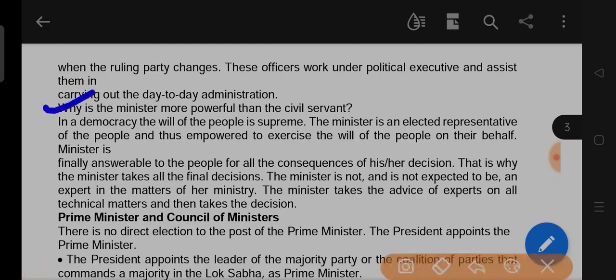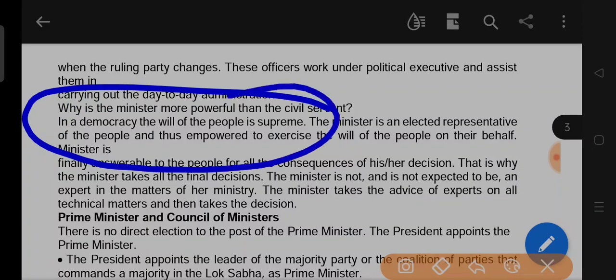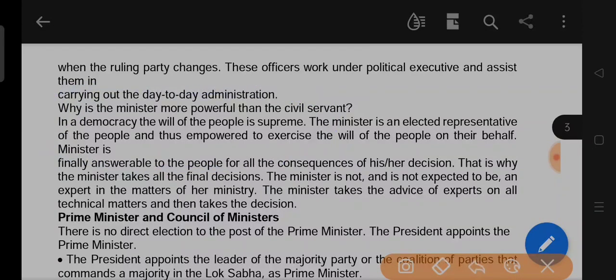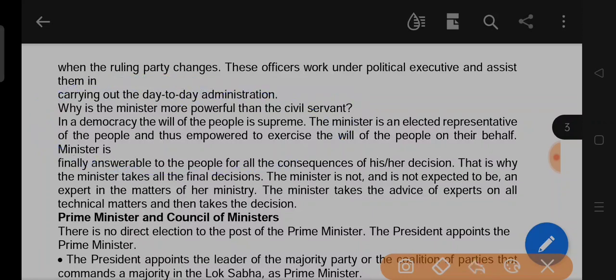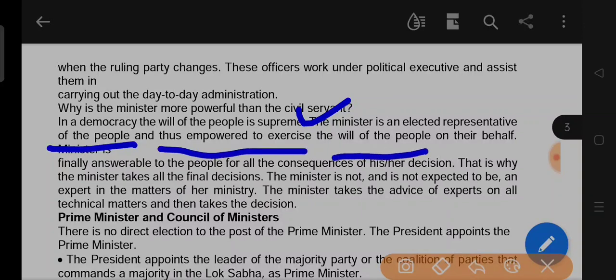Why is the minister more powerful than the civil servant? This is the question here. In a democracy, the will of the people is supreme. I think all the students know about the power of the citizen in a democracy. In a democracy, the people have supreme power. The minister is an elected representative of the people and is thus empowered to exercise the will of the people on their behalf.